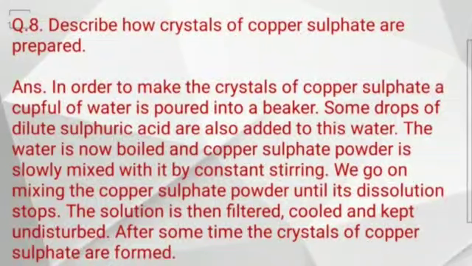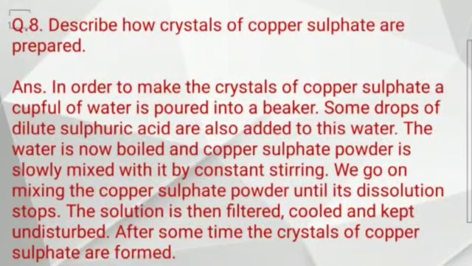So your answer is, in order to make the crystals of copper sulfate, a cup full of water is poured into a beaker. Some drops of dilute sulfuric acid are also added to this water. The water is now boiled and copper sulfate powder is slowly mixed with it by constant stirring.